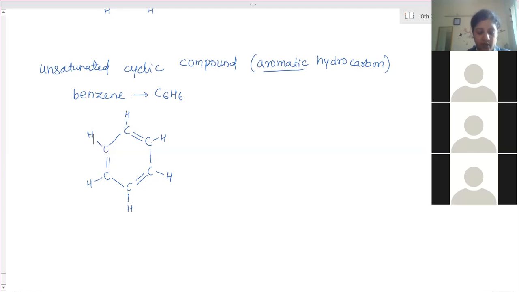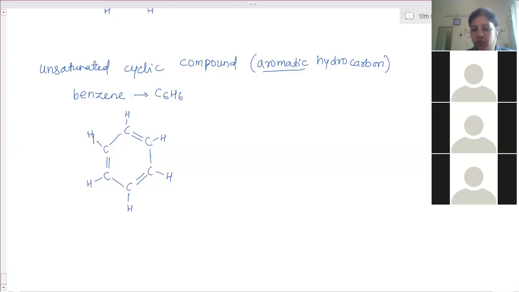Okay. Now these are hydrocarbons we have learned. Now further we have to learn derivatives of hydrocarbons. So what is a derivative of hydrocarbon? Those compounds which are derived from hydrocarbons by substituting hydrogen with some other atom or more than one atoms, that is a group of atoms.